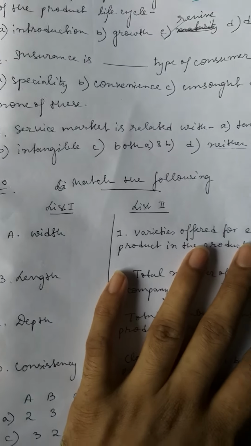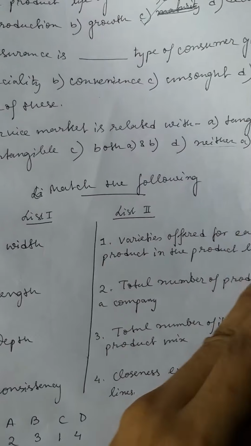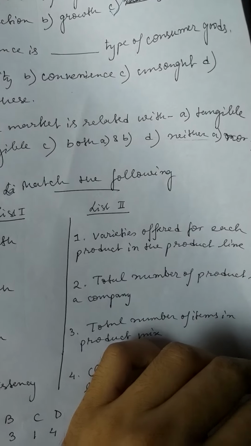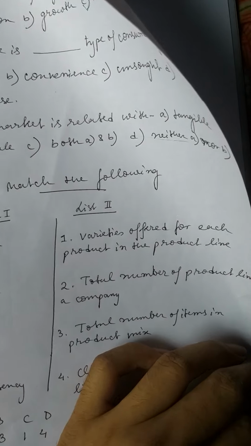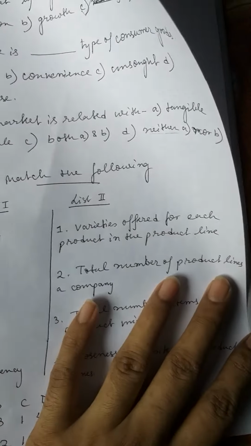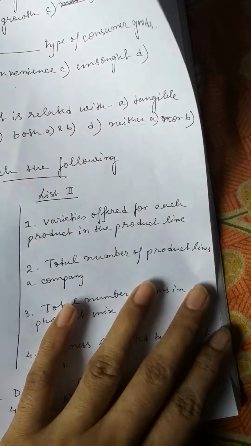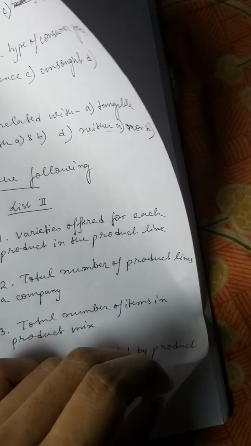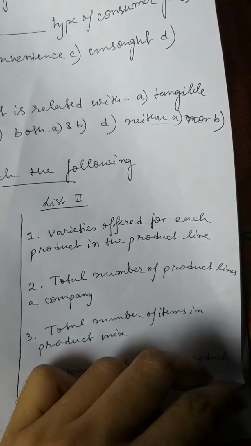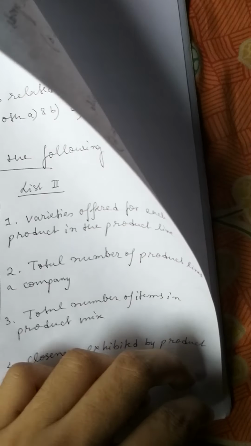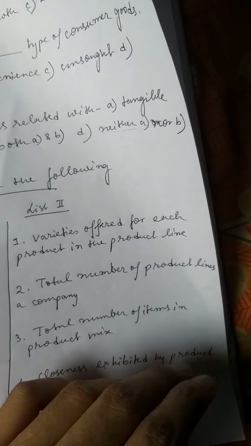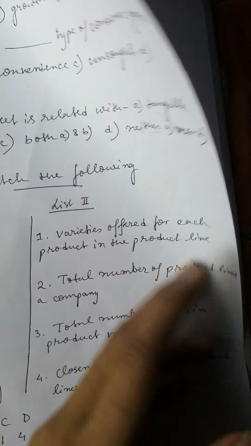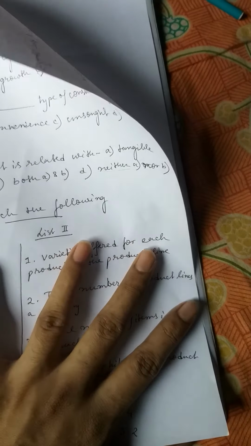Come to the next one, shopping goods. Such goods are purchased after making careful comparisons regarding quality, prices, styles, like clothing, kitchen appliances, jewelries. When we go to a market to buy any jewelry or any cloth, we are very much conscious and careful regarding quality, price, and fashion.